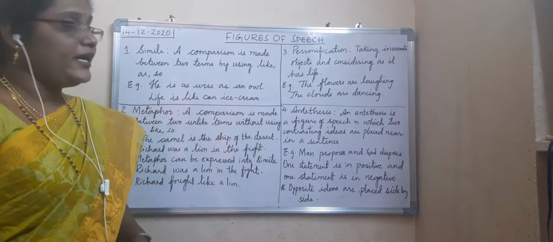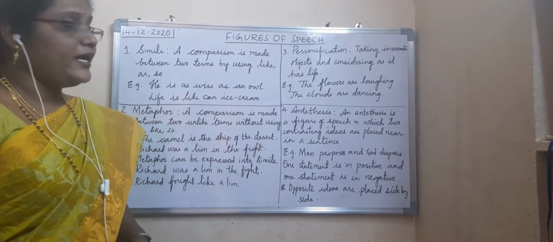Then next, what is metaphor? A comparison is made between two unlike terms without using as, like, so. Comparison was made but without using the words like, as and so. Simile means when we make a comparison using like, as, so. Metaphor means a comparison between two unlike terms but without using as, like, so.